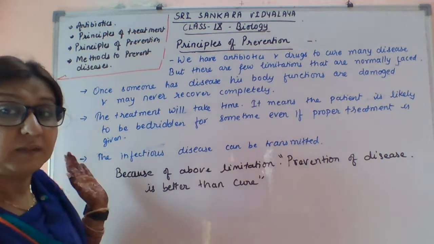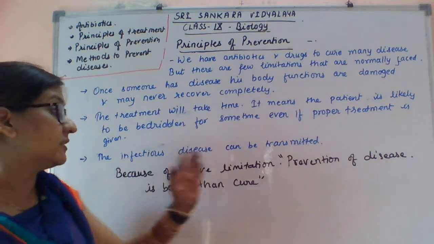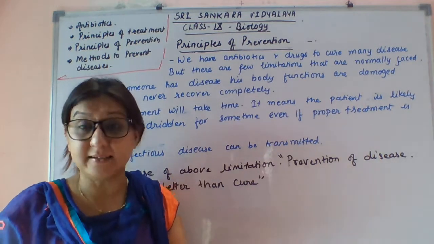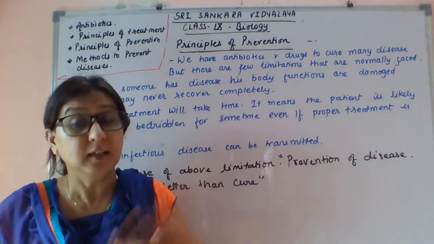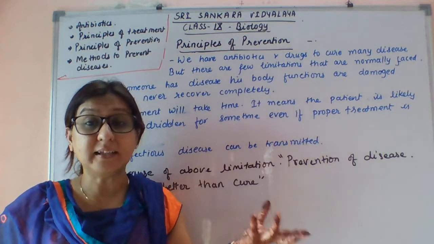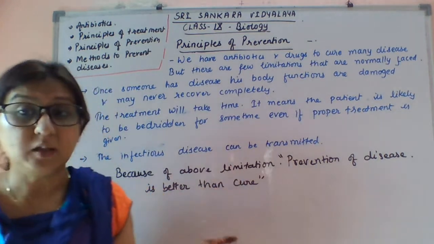Last limitation, which nowadays we are facing a lot, is that infectious diseases can be transmitted. As I told you, the infections that we are facing nowadays, like COVID-19, can be spread from one person to another person.